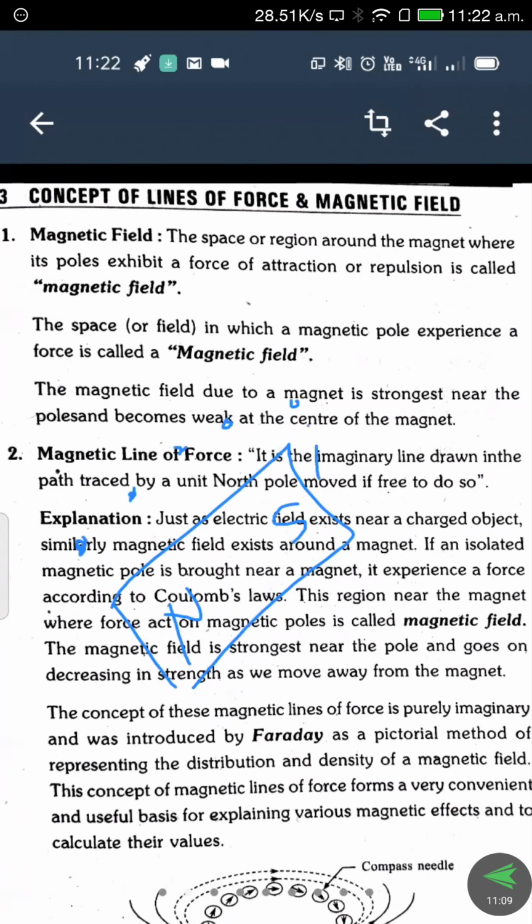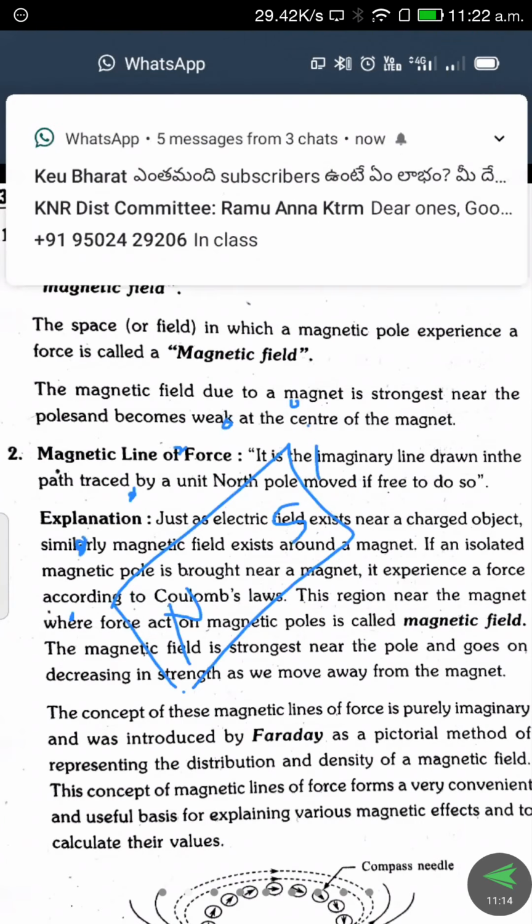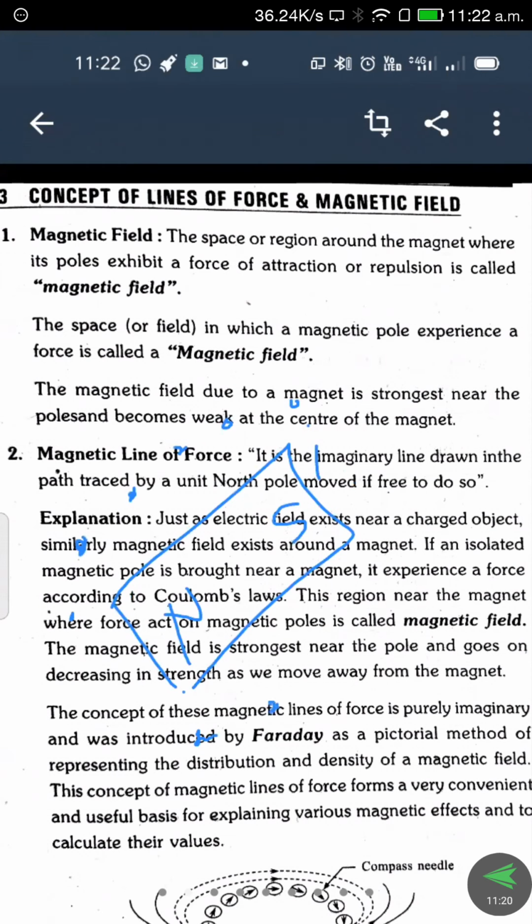Up to here, it is clear. Then we change the positions. We take the compass here, where a repulsion force exists, so we get a point here. Similarly the next point, and the next point. These are the points we obtain. If you join all those points, for example like this, we get one line. Similarly, if you connect all the dots, we get one line.